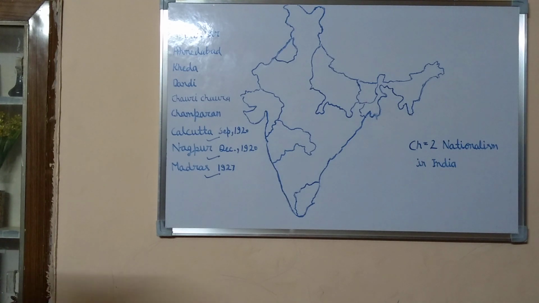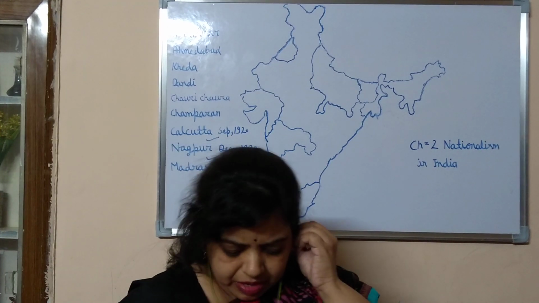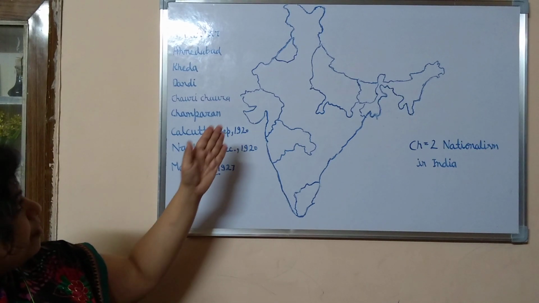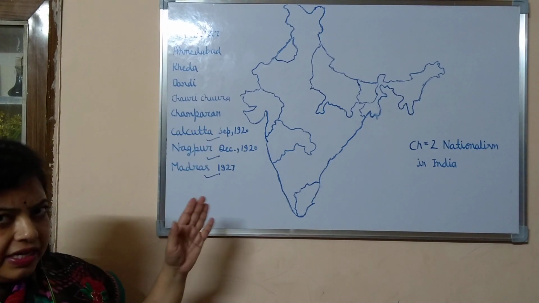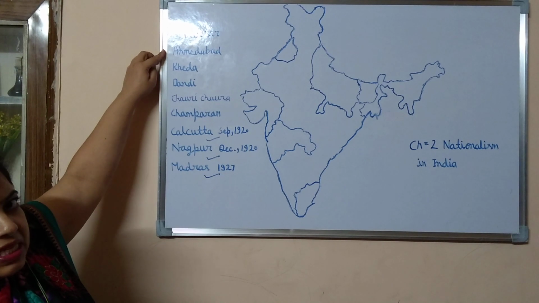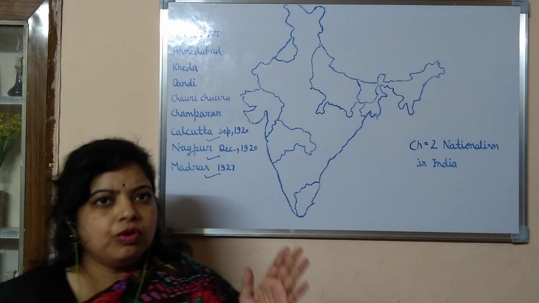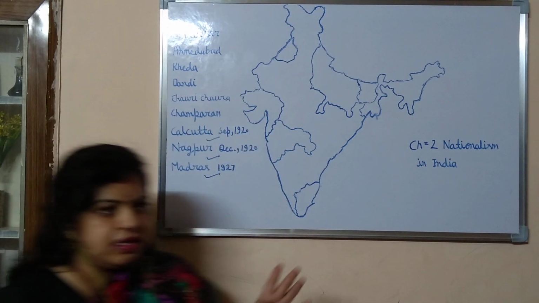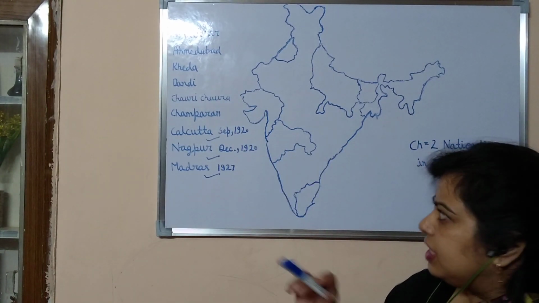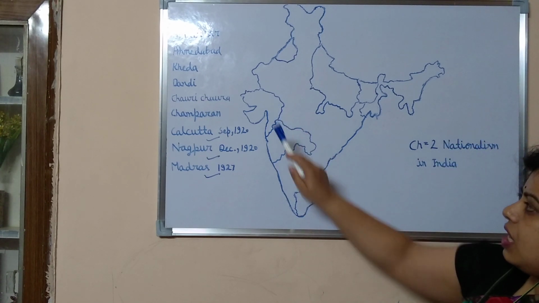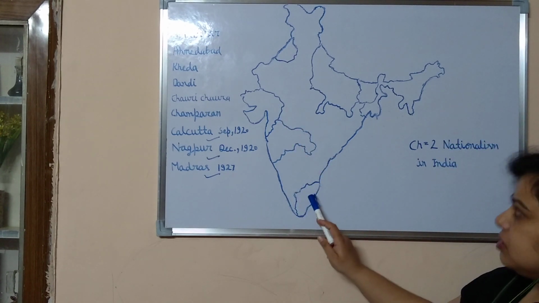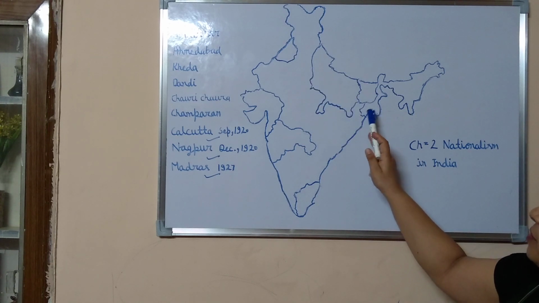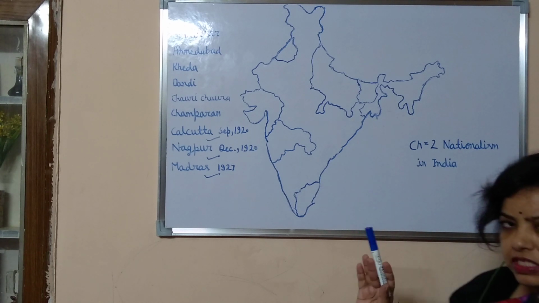We are going to discuss chapter 2, Nationalism in India, but this time not the theory part, the maps of this chapter. In this chapter, these places you have to locate and label in the map, and our areas of focus are only the states Gujarat, Maharashtra, Tamil Nadu, Punjab, Uttar Pradesh, Bihar and West Bengal.